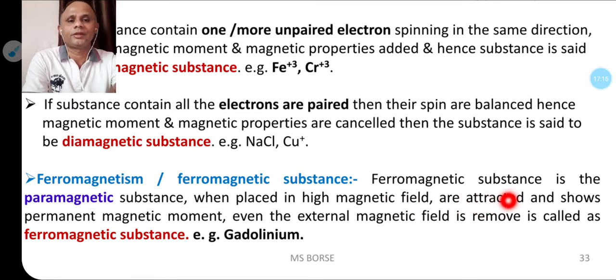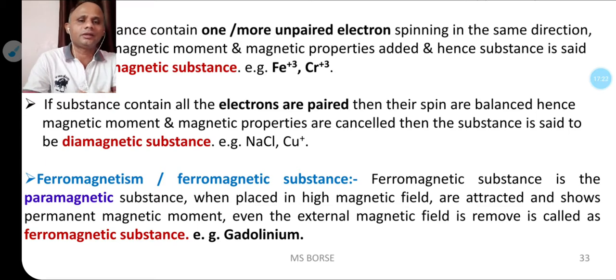This is called a ferromagnetic substance. Example, gadolinium. That means permanent magnets are prepared from the gadolinium element.